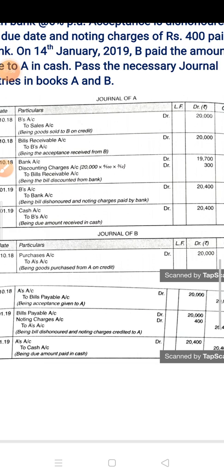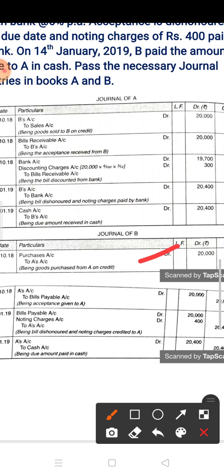Now in the books of B, who is the drawee. So first of all, the first entry of purchase. On 1st October 2018, purchase account debit to cash. Here it is written 20,000. Next is the bill making entry. It means acceptance given to A. So on 1st October, A is to bills payable 20,000, and after that on the due date the bill dishonored entry. Bill dishonored entry is bills payable and noting charges to A's account.